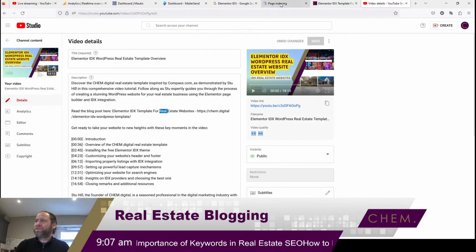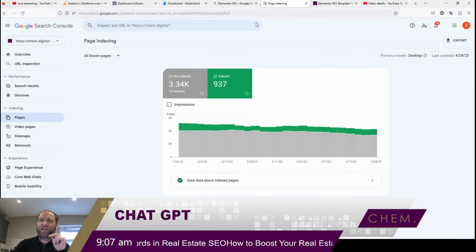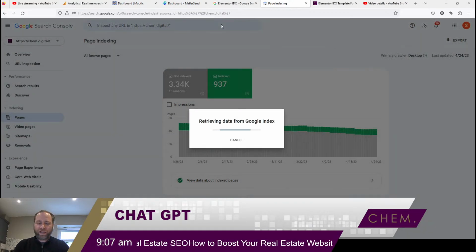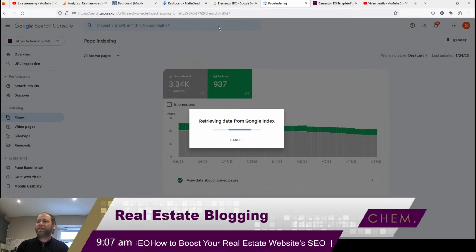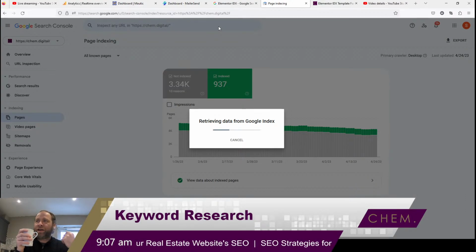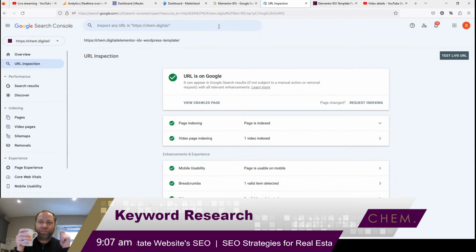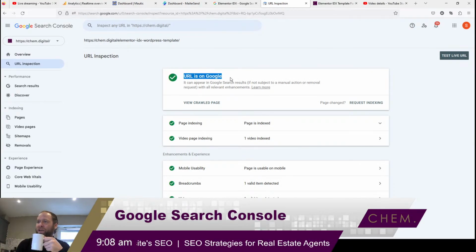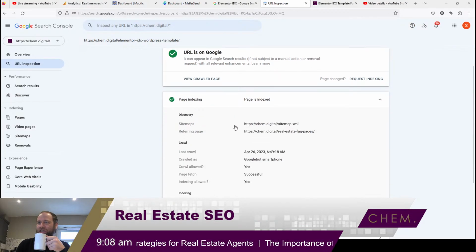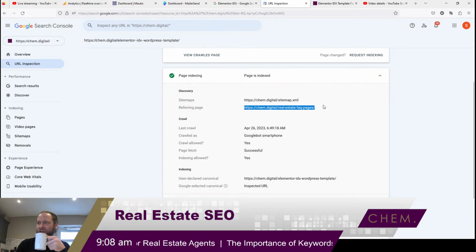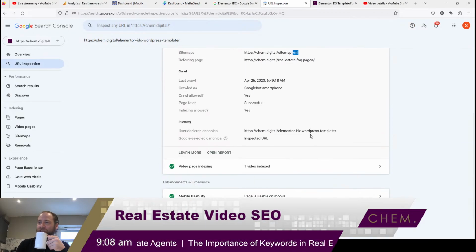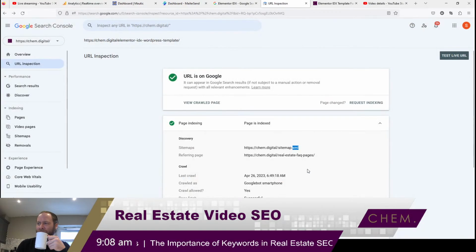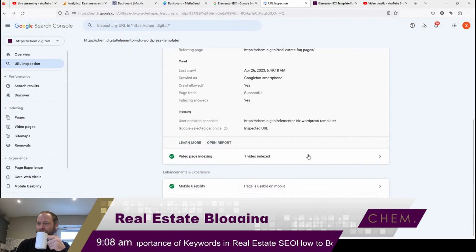Now, one important thing to do to get it listed is to go to Google Search Console, right? Look for a URL, put the URL in there. This just takes a minute, but essentially I'm going to add this blog post now to the priority. Okay, URL is on Google. The page is there. It's indexed. It's referred from my FAQ page. It's in my sitemap. The video's there. Okay, that's all good.